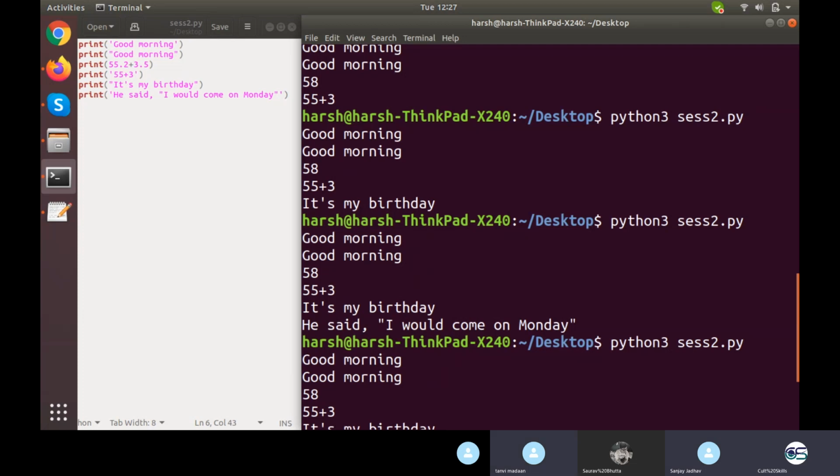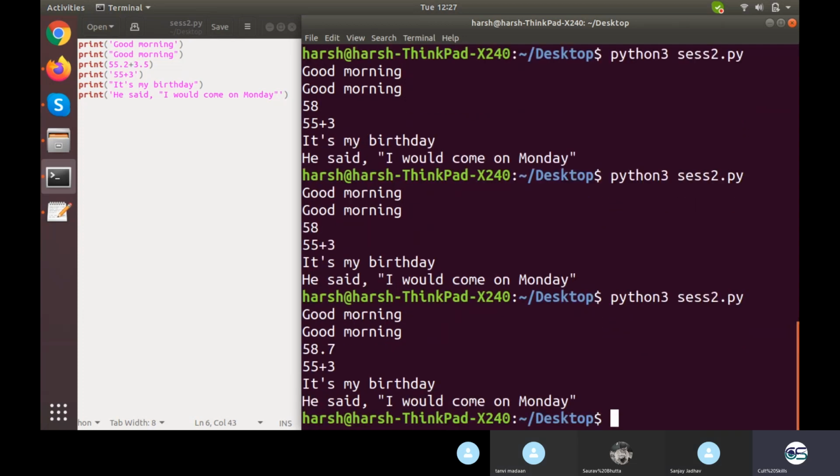Okay, and then what I need to say, Python or Python 3 for whichever version I'm using, and then a space, and then the name of the file. So my name of the file is sess2.py, and then I can just press enter and it will be executed.